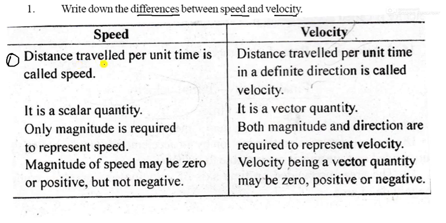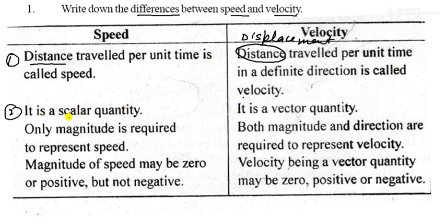Now come to the difference between speed and velocity. What is the difference between speed and velocity? First one is distance travelled per unit time is called speed. It is the distance, you always remember, and the distance travelled per unit time in a definite direction is called velocity. Actually, this is the displacement. So you can say it is displacement because it is given in a definite direction.